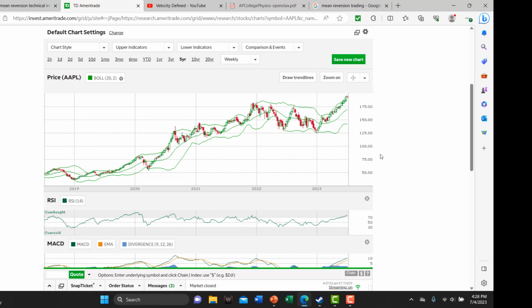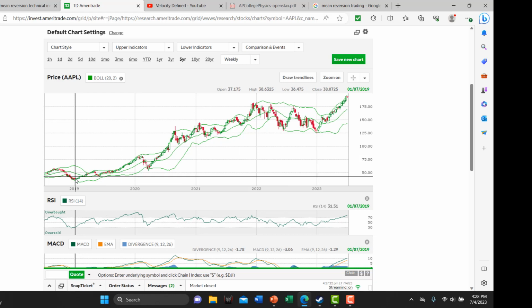Okay, so let's look at those metrics using the Apple price over the last 5 years and see if it could have picked out a good time to buy. Okay, so here the price is pretty close to breaking out of the lower band. Let's say it did, and the RSI is at 30. So this would have been a buy time. Okay, this would have been a buy signal. So you would have bought here.